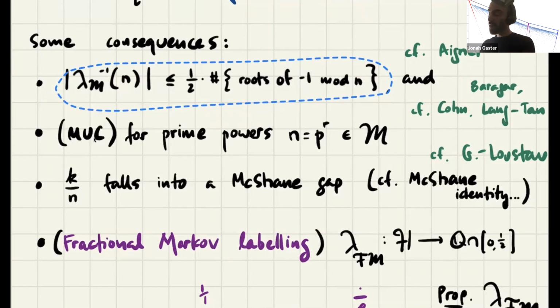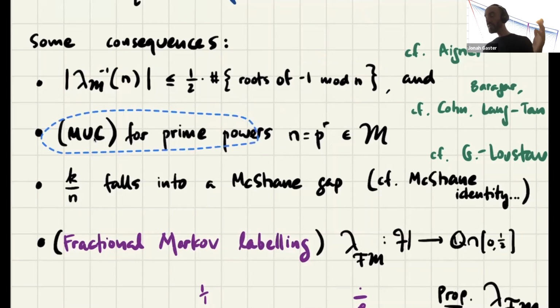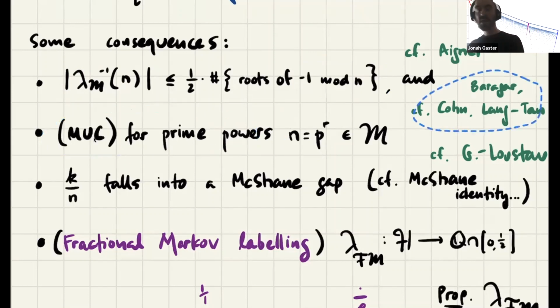In particular, when n is a prime power, there's exactly 2 roots of -1, and there's only one of them less than halfway along n. So what you find is the Markov uniqueness conjecture holds for prime powers. That's not a new statement. That's been known for a few decades. That's kind of the easy case of Markov uniqueness. But here we're just demonstrating it from the point of view of geodesic arcs on the modular torus.